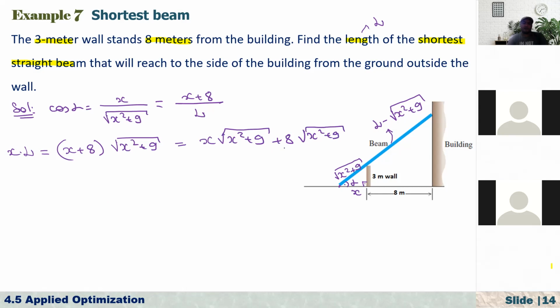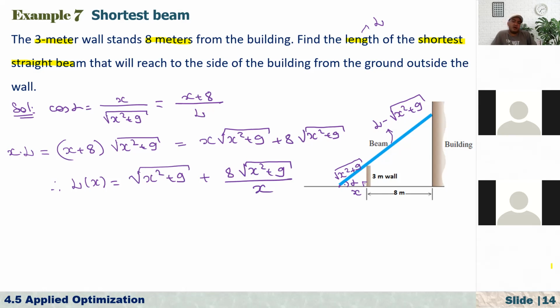That's our L. So now from here I can find L. It becomes a function of x. Divide both sides by x. So here we have x times square root of x squared plus 9 plus 8 times square root of x squared plus 9, over x, right? So that is our L function.